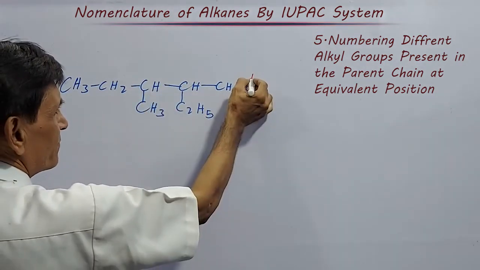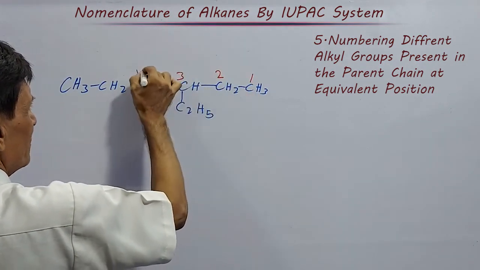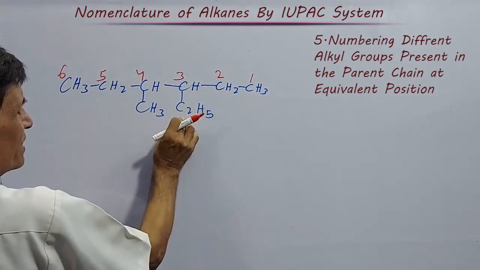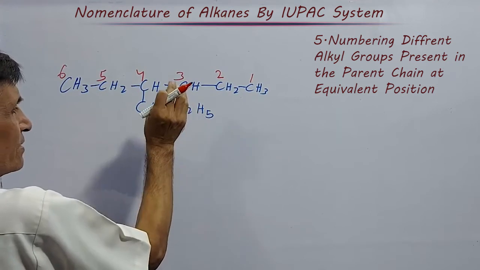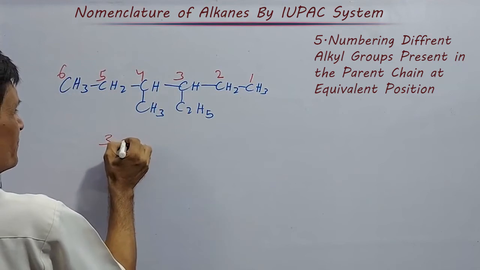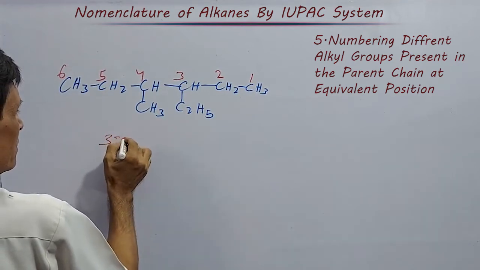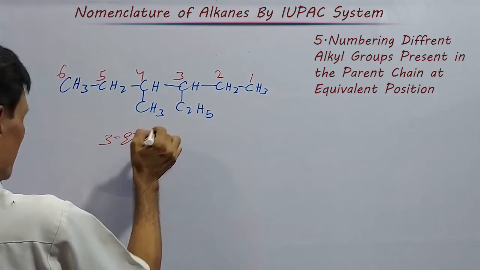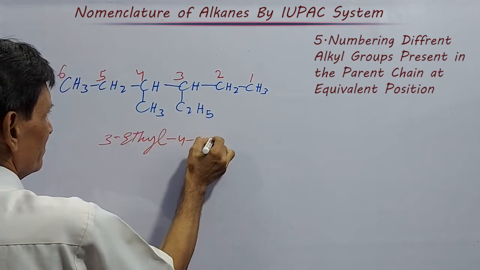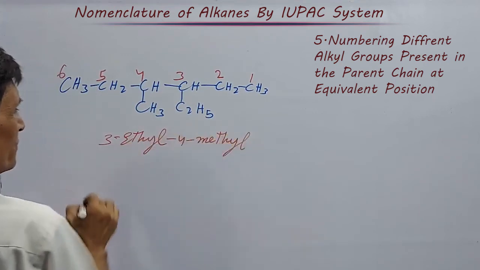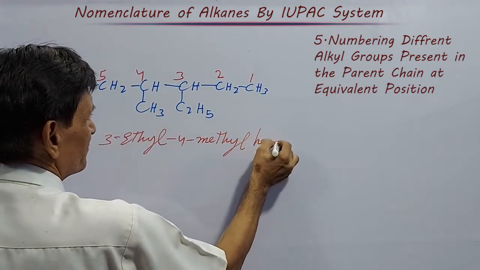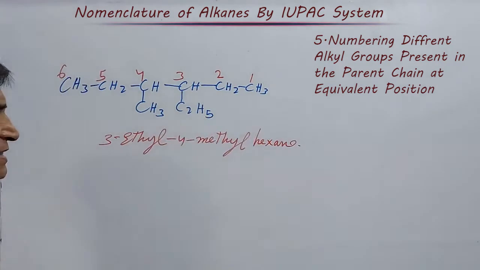Then we should start numbering from this side, 1, 2, 3, 4, 5, 6, because it should get the lower number. It starts in alphabetical order, E comes first, then M. Now its name is 3-ethyl. After that 4-methyl, separated by a hyphen. Hyphen is used, first letter small. 3-ethyl-4-methylhexane. This is its IUPAC name.